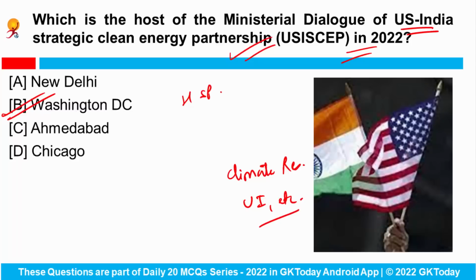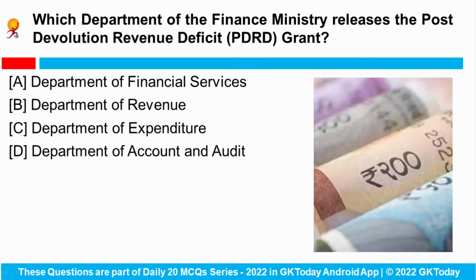This partnership was launched in 2021 in accordance with the US-India Climate and Clean Energy Agenda 2030 partnership. Okay, and this year's host is Washington DC, meaning USA.